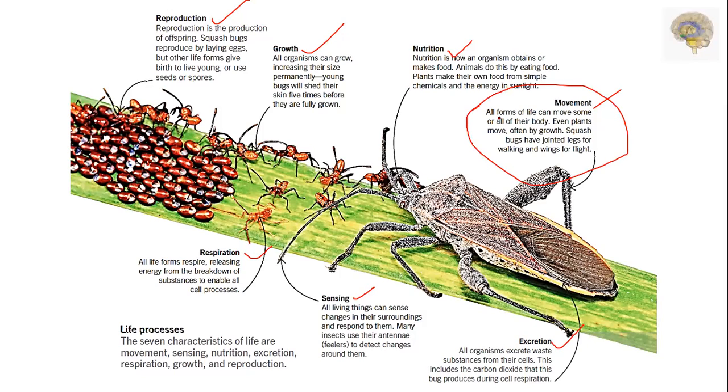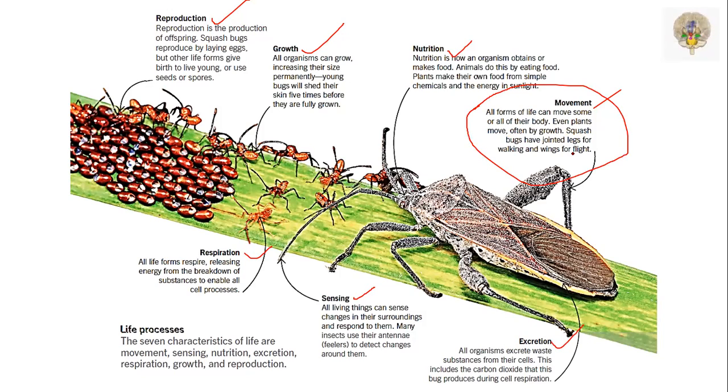All forms of life can move some or all of their body. Even plants move, often by growth. Squash bugs have jointed legs for walking and wings for flight.